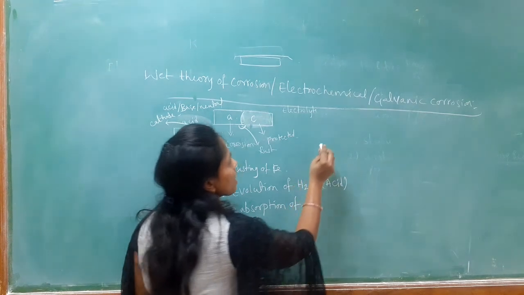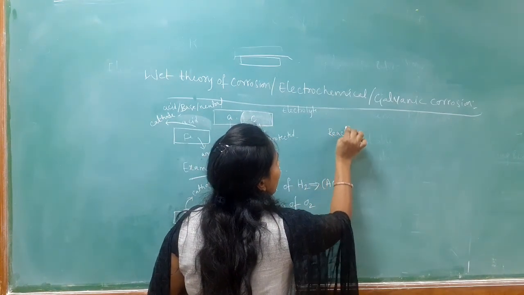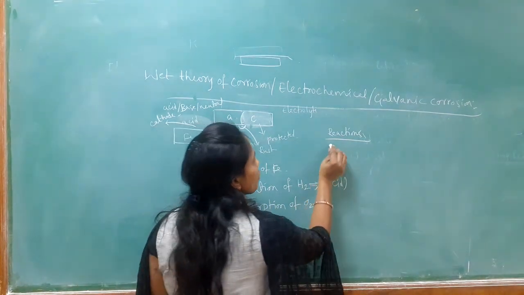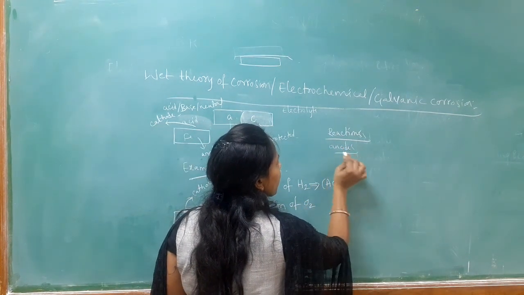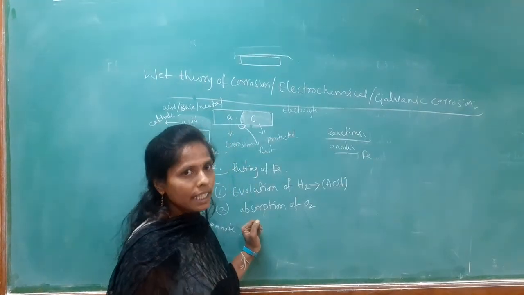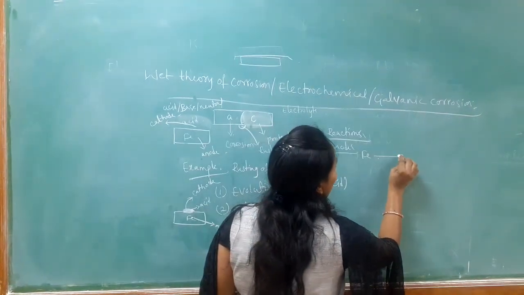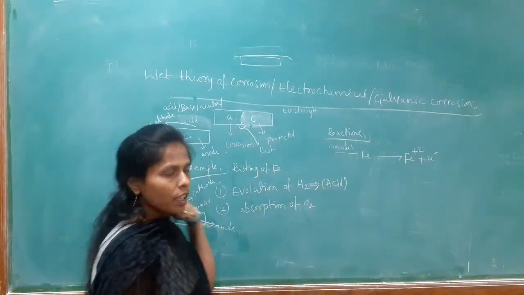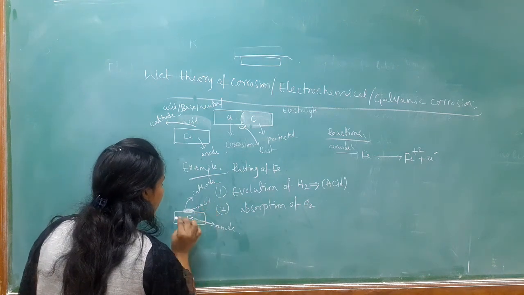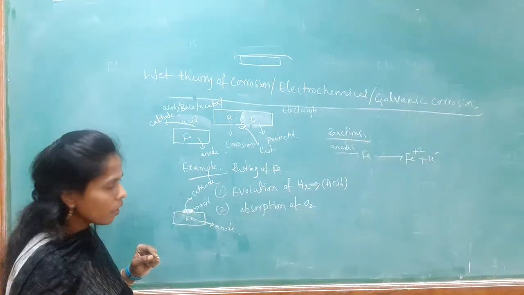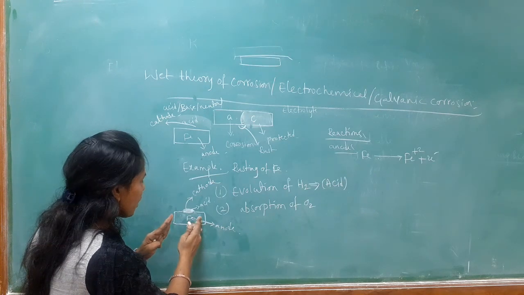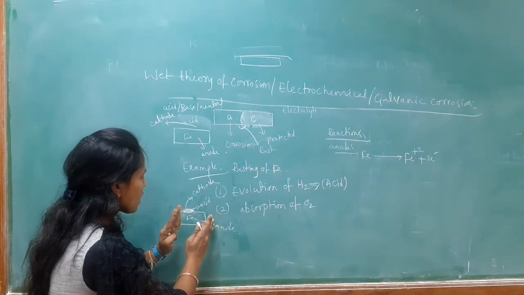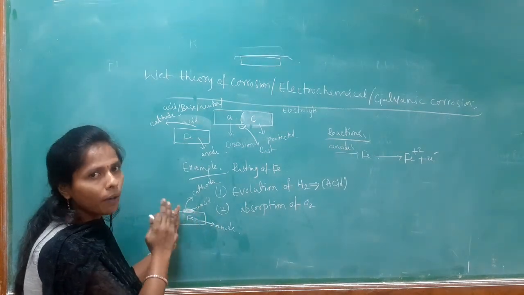Now let us see the reactions that take place at anode and cathode in evolution of hydrogen. I said anode is the pure iron. So pure iron acts as the anode here. Iron loses 2 electrons to produce Fe2+. That means this portion and this portion act as the anode. So at this portion oxidation takes place, and at this portion also oxidation takes place. That means electrons are released at the pure iron.